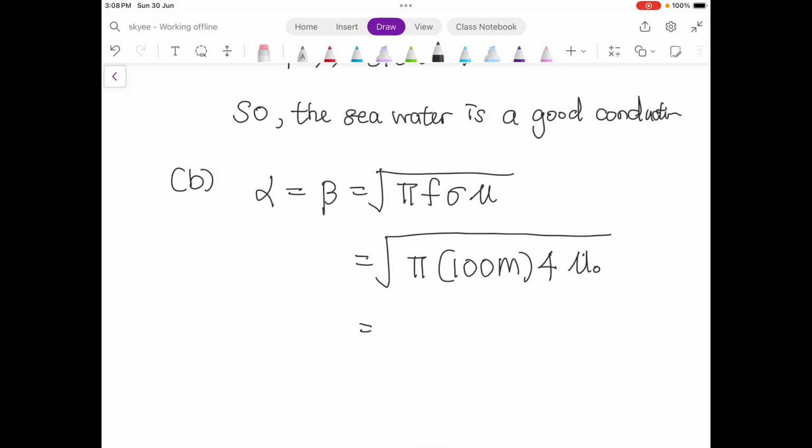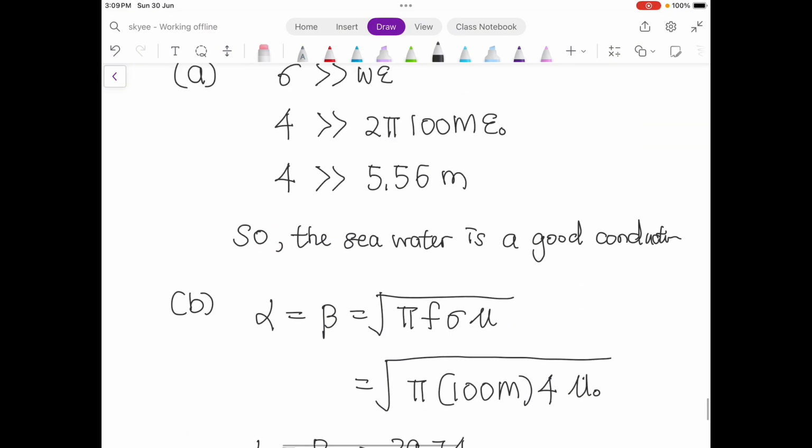You calculate the square root of 100 mega multiplied by pi, 4, and mu. You get beta equal to 39.74, same as the alpha.